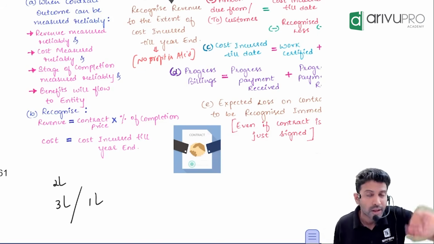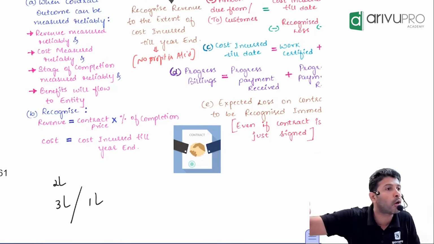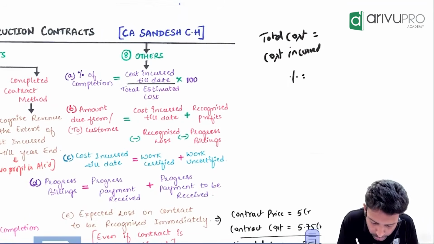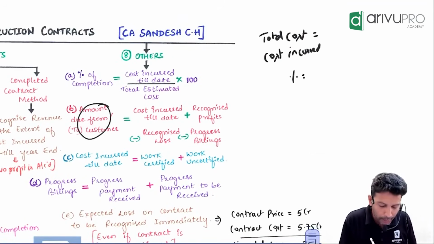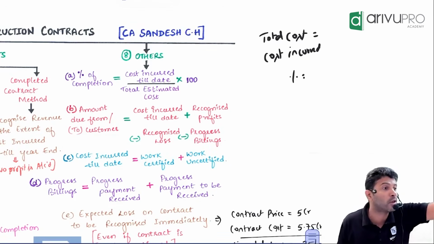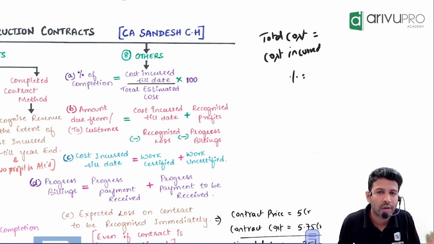Possible. That means you may have to collect some extra money from the customer, or you may have already collected some extra. We call it amount due from the customer or due to the customer. Amount due from the customer means the customer is your debtor and still has to pay you more. Amount due to the customer means you have already collected more money as an advance.